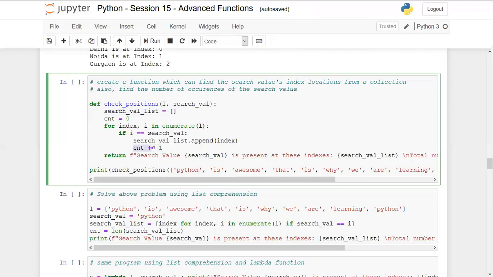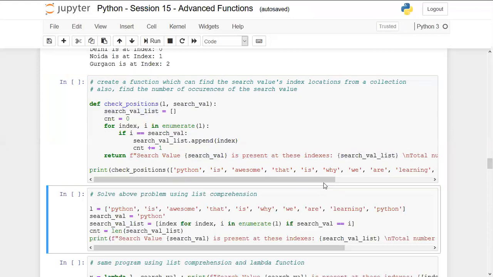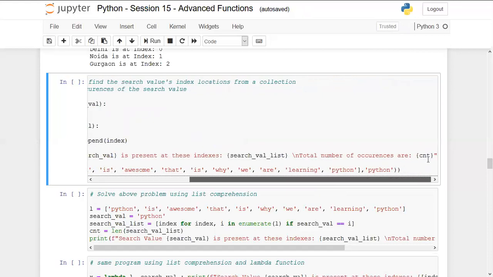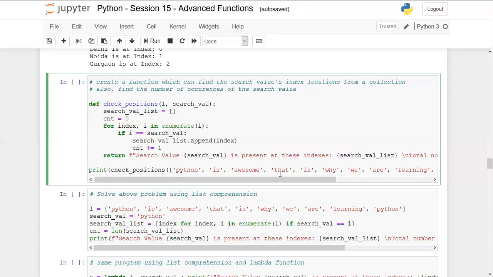Finally, this counter is used to calculate the number of occurrences of the value Python in the same list. And I'm just returning the statement that the search value, which is Python, is present at these indexes, which is the search value list, and then the total number of occurrences is the counter that we have created. Let's run this and check the output.